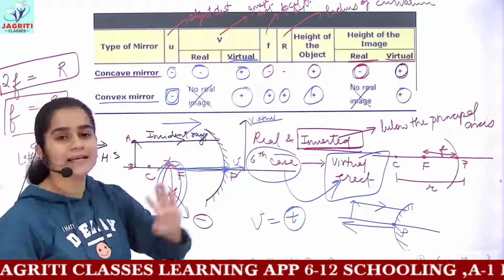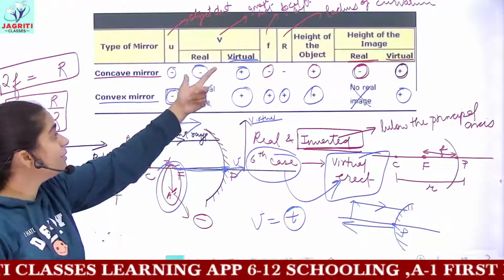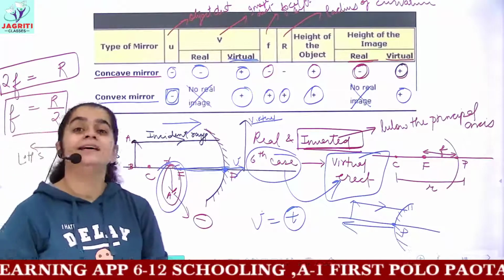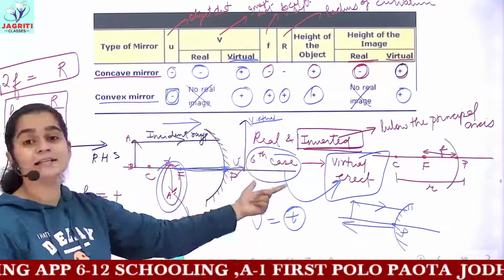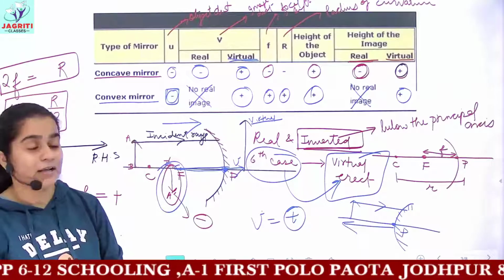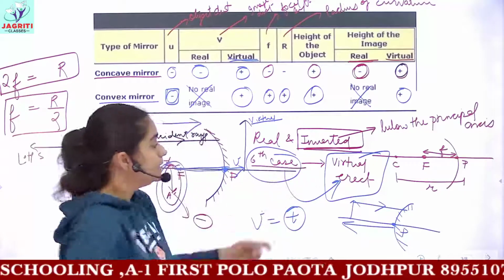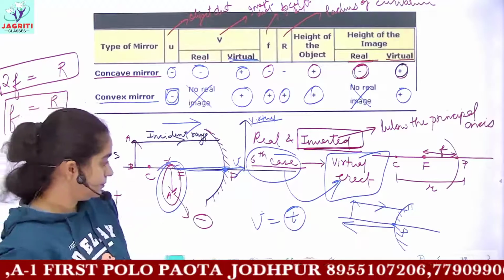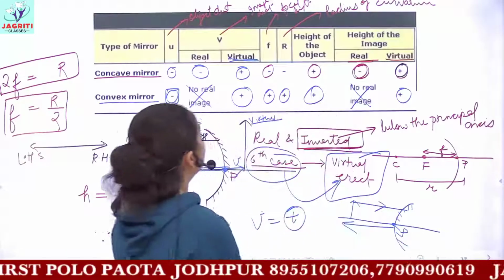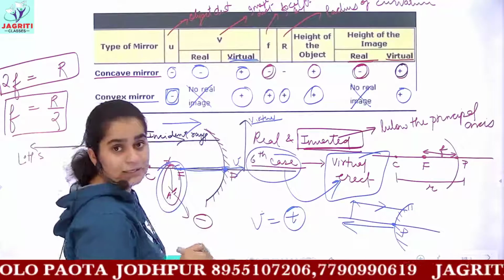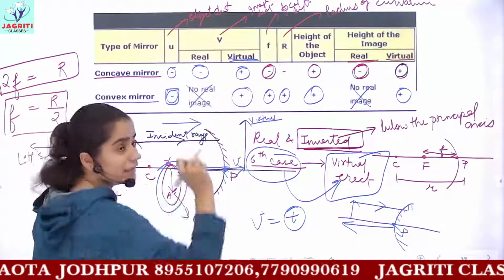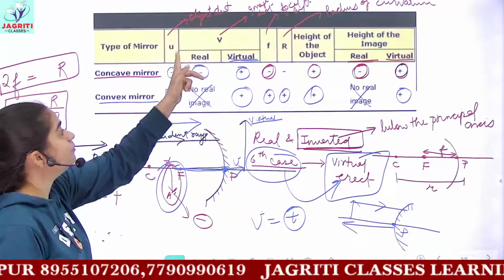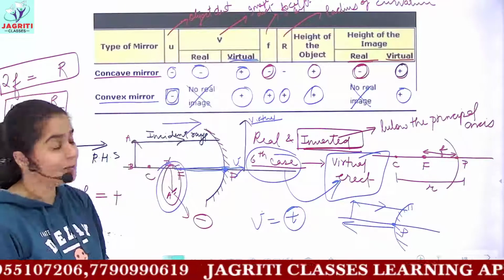So focal length will keep a negative value, but how to decide whether the image formed would be real or virtual? If you remember the 6 cases, the 6 diagrams of concave mirror, then only in the last case, the image obtained was virtual and erect. Now let's see how to decide. Focal length would have a negative sign, image could have a positive or negative sign. When the image would be real, it would have a negative sign, and if it would be virtual, then it would have a positive sign.